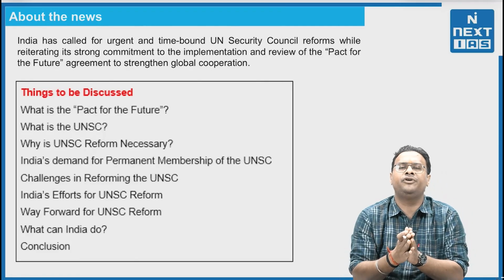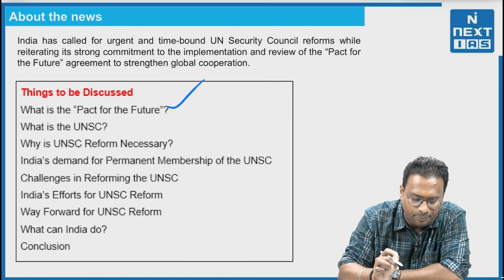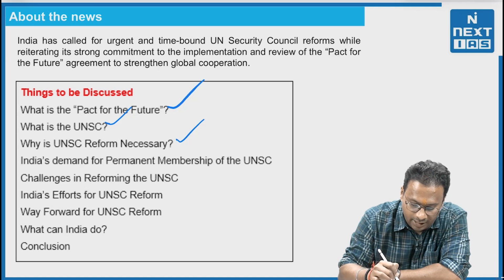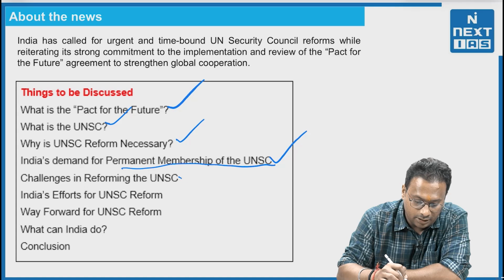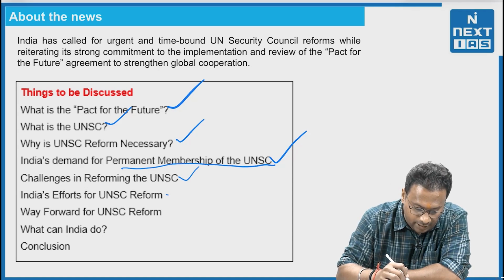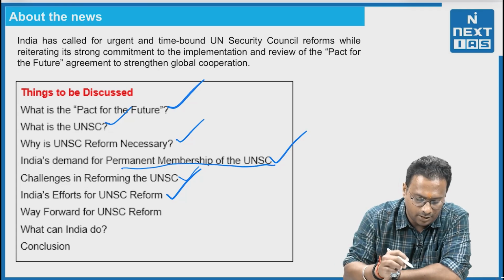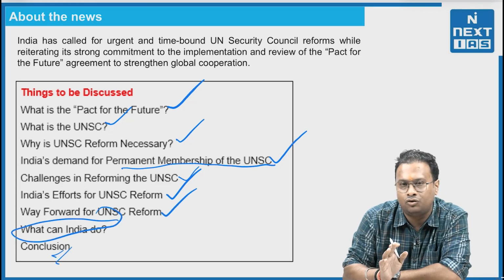Now the things we are going to discuss in this video are: first, what is the Pact for the Future? Second, what is the UNSC? Third, why is UNSC reform necessary? Fourth, India's demand for permanent membership of the UNSC. Fifth, challenges in reforming the UNSC. Sixth, India's efforts for UNSC reform, that means the efforts India has been continuously making. Seventh, the way forward for UNSC reform. Next, what India can do, and then last, the conclusion.